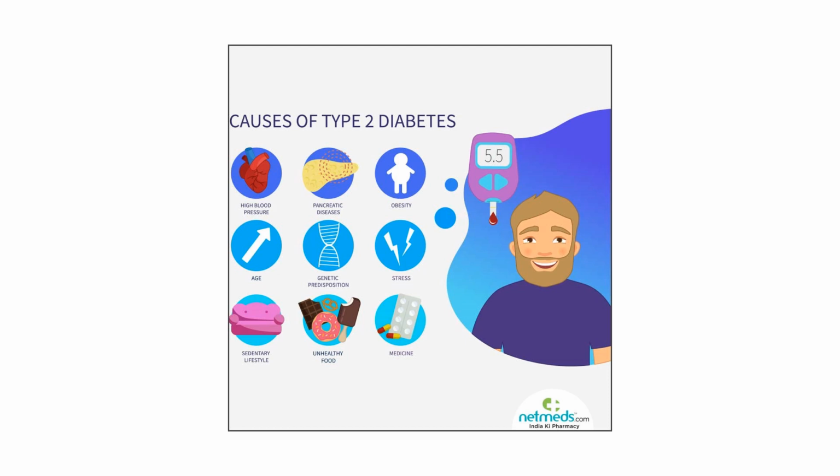Both types of diabetes can lead to high blood sugar levels, which can cause a range of health problems over time. These can include nerve damage, kidney disease, vision loss, cardiovascular disease, and more. It is important for people with diabetes to manage their blood sugar levels through a combination of medication, lifestyle changes, and regular medical care to prevent or delay the onset of complications.